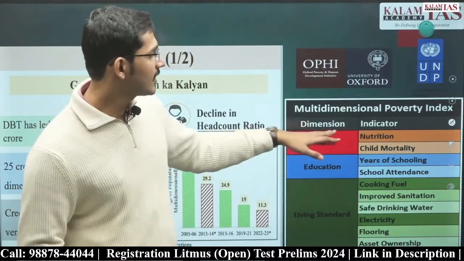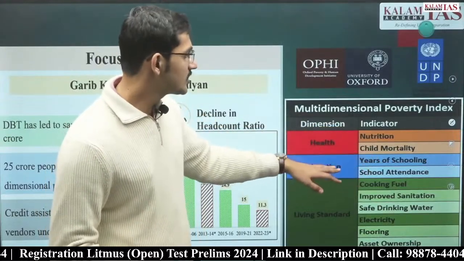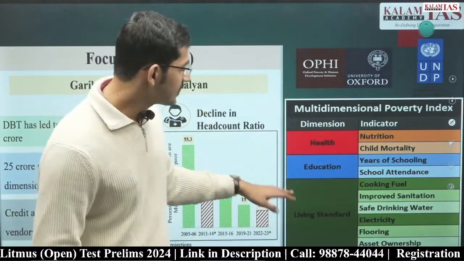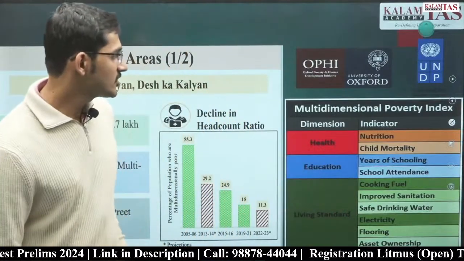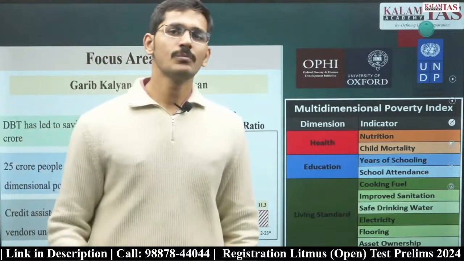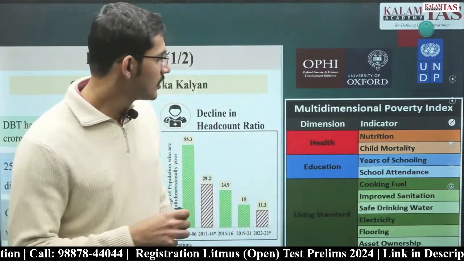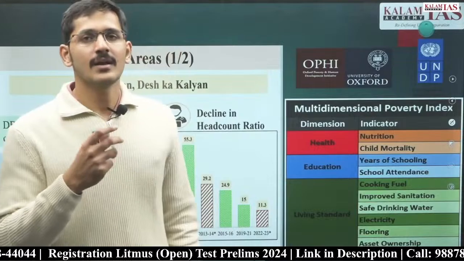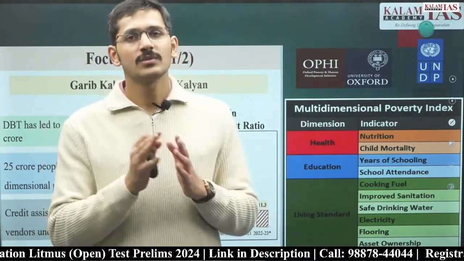In health, there are 2 indicators: nutrition and child mortality. In education, there are 2 indicators: years of schooling and school attendance. And in living standard, there are 6 indicators: cooking fuel, improved sanitation, safe drinking water, electricity, flooring, asset ownership. Again, you don't have to memorize all 10, but look at them at least 5-7 times before the prelims. So you should know what the indicators are. If UPSC gives an option, you can recollect easily: okay, this was there or this was not there.